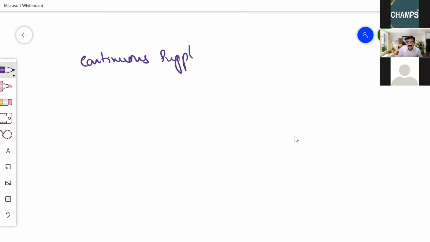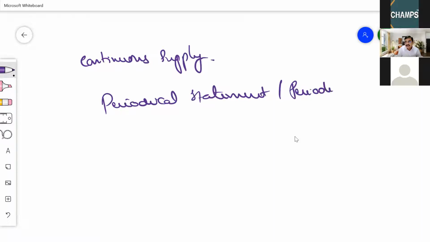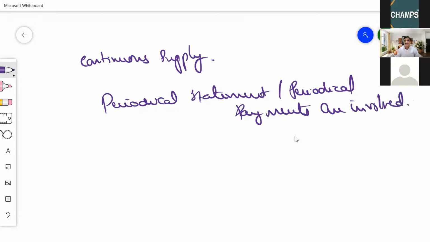Continuous supply, wherein periodical statements or periodical payments are involved. There will be something called continuous supply. Continuous supply involves periodical payments or periodical issue of statements. You can understand this better with the help of an example.